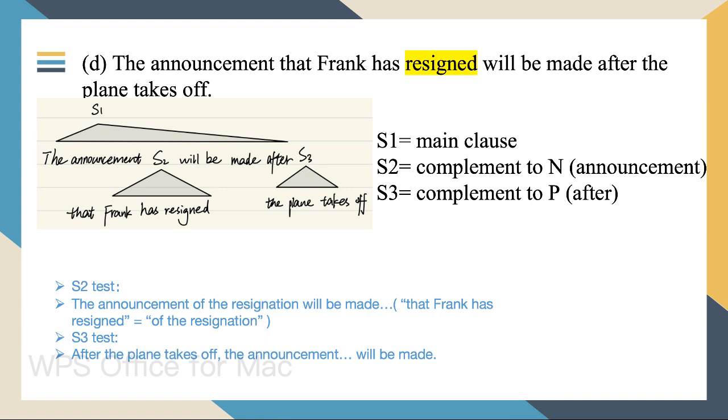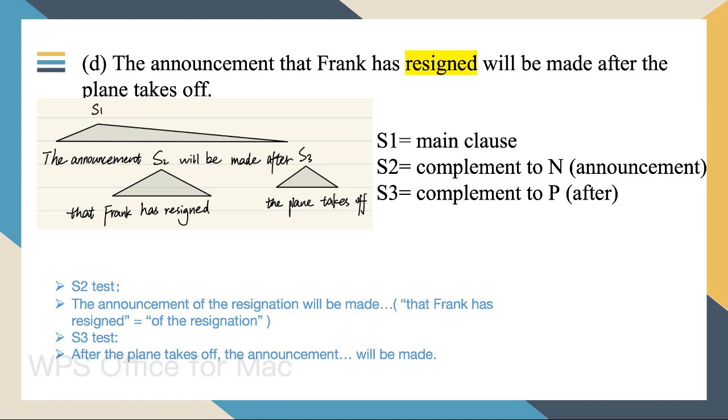D. The announcement that Frank has resigned will be made after the plane takes off. Sentence 1 is the announcement will be made after. Sentence 2 is that Frank has resigned. Sentence 3 is the plane takes off. Sentence 1 is the main clause. Sentence 2 is the complement to the noun announcement.